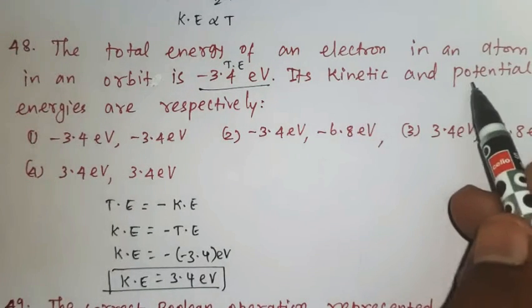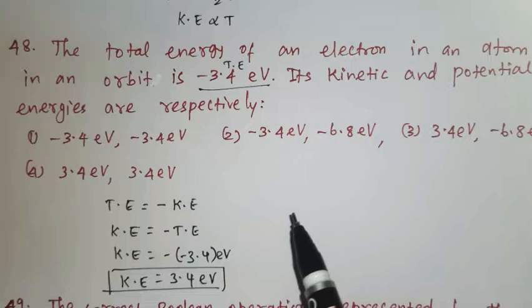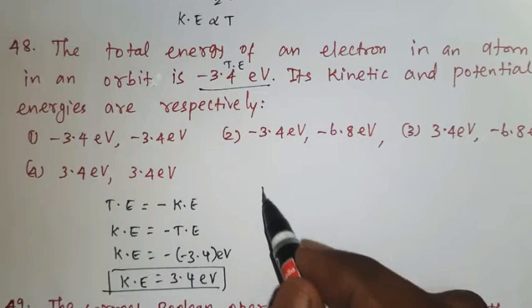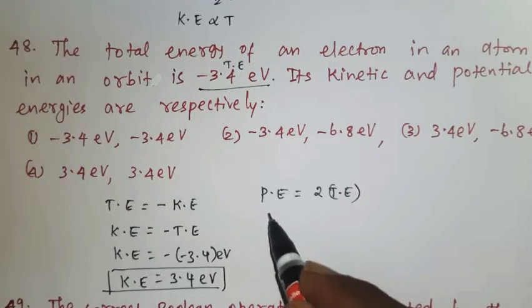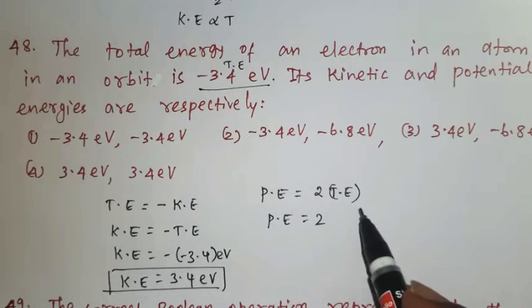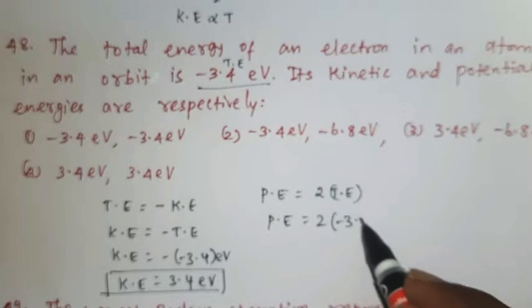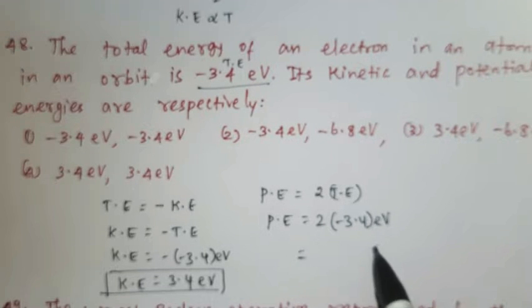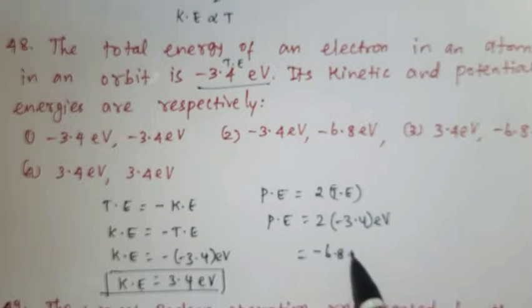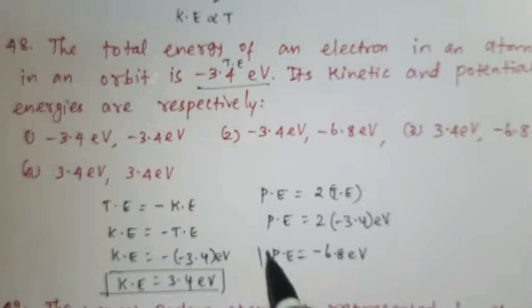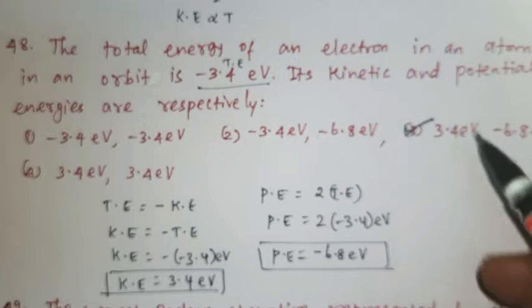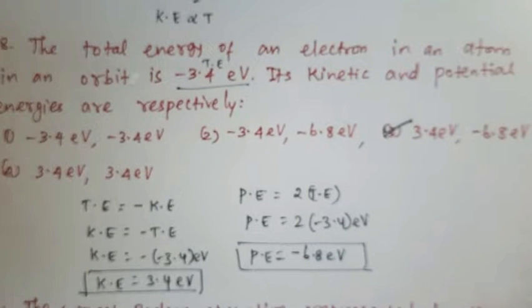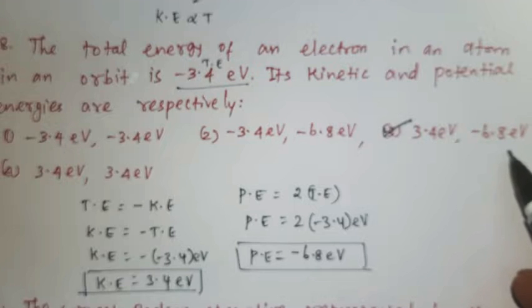Next we have to find the potential energy. The relation between potential energy and total energy is PE is equal to twice of TE, that is potential energy is equal to 2 times the total energy value, the given minus 3.4 electron volt. If you multiply together, we'll get minus 6.8 electron volt. So the potential energy is minus 6.8 electron volt. So according to this, option third one is the right answer: kinetic energy 3.4 electron volt and potential energy minus 6.8 electron volt.